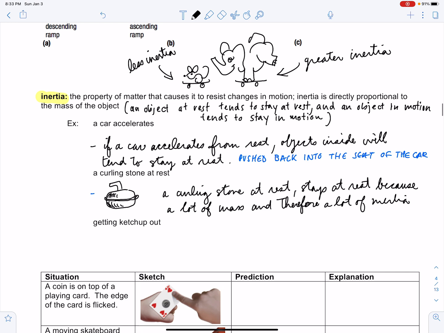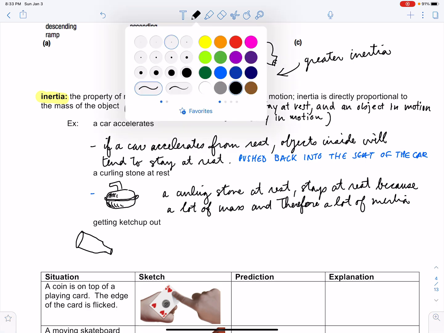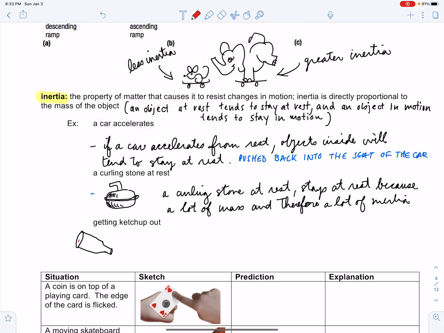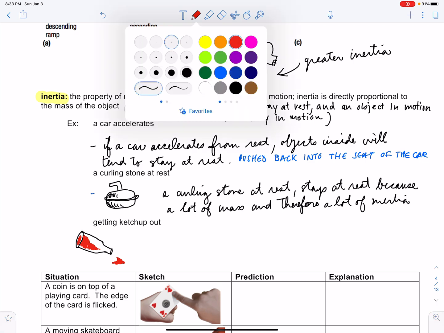Next, the trick to getting ketchup out of a bottle. The trick to getting ketchup out of a bottle can be hacked by understanding physics if we know what we're doing. So here we have ketchup in a bottle, and we want it to get out onto our French fries. I hope this looks like ketchup in a bottle and not a murder scene. I'll draw a plate.